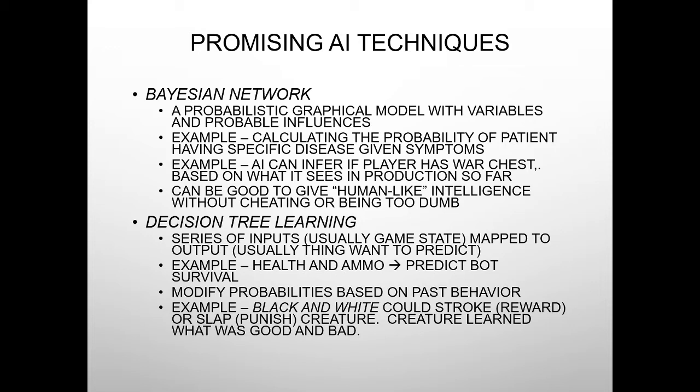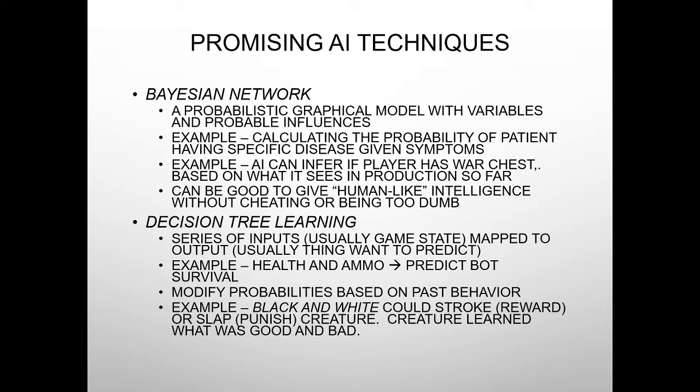Another example would be determining what a player has based on what it sees in the production so far. So based on how a player is playing a game, you can determine the score of that player while playing the game at the same time, which makes AI exceptionally good at games. It can give a human-like intelligence without cheating or being too dumb. That's necessary because AI follows the rules which are provided to it by humans. So we need to make sure that AI follows the rules of the game without cheating or being too dumb.